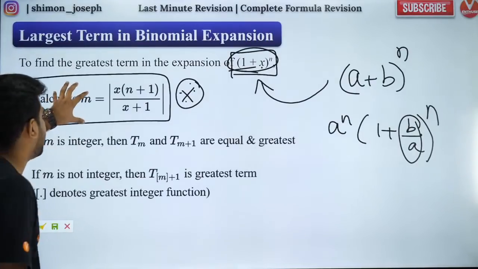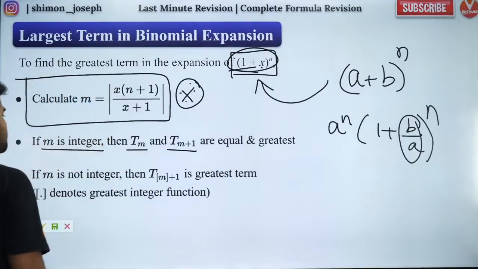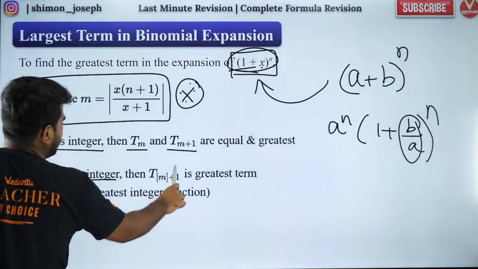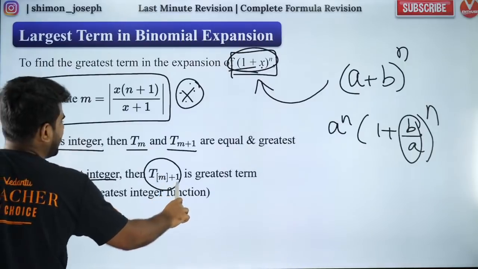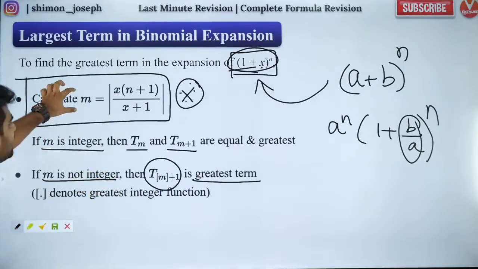So after you calculate m, if m is an integer, then there are two greatest and equal terms. If m is not an integer, then t of GIF of m plus 1 is the greatest term. As simple as that. So all you need to do is find m.